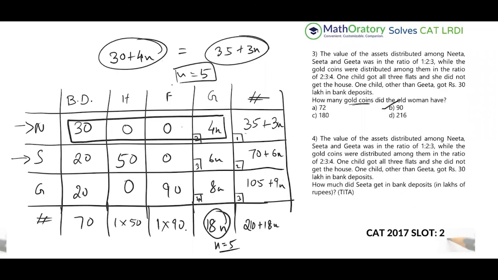And the question number 4 is asking for the value of the assets distributed among Neeta. Oh, sorry, that is the same premise. I was reading this again. So the question is this: how much did Sita get in bank deposits? So Sita gets again 20 in the bank deposit. So that is the answer for this question. So I believe this was understood. It's a very simple set. So let's get into the analysis now.